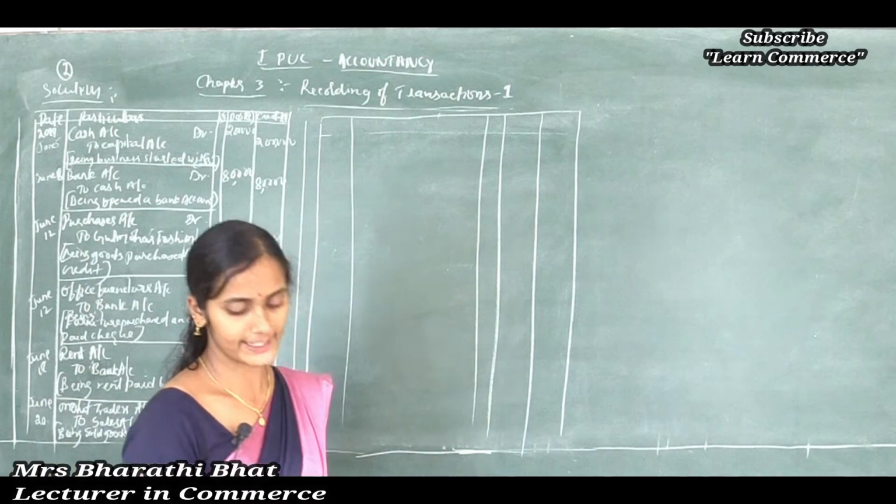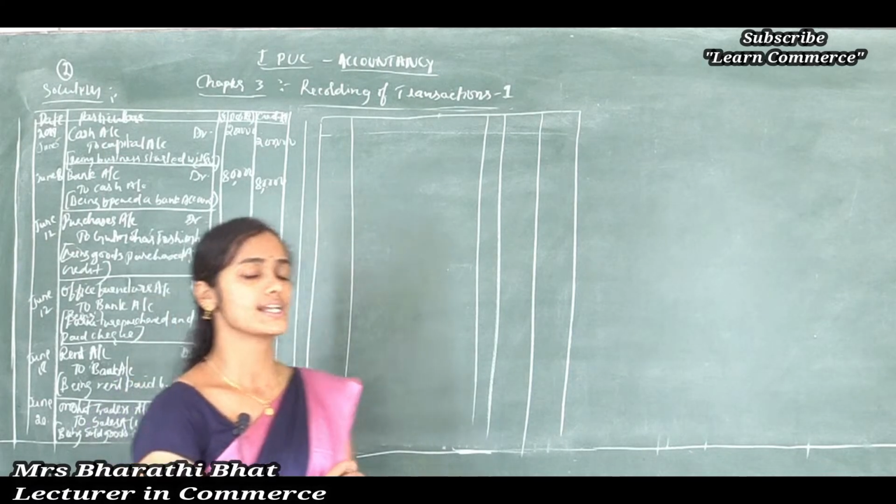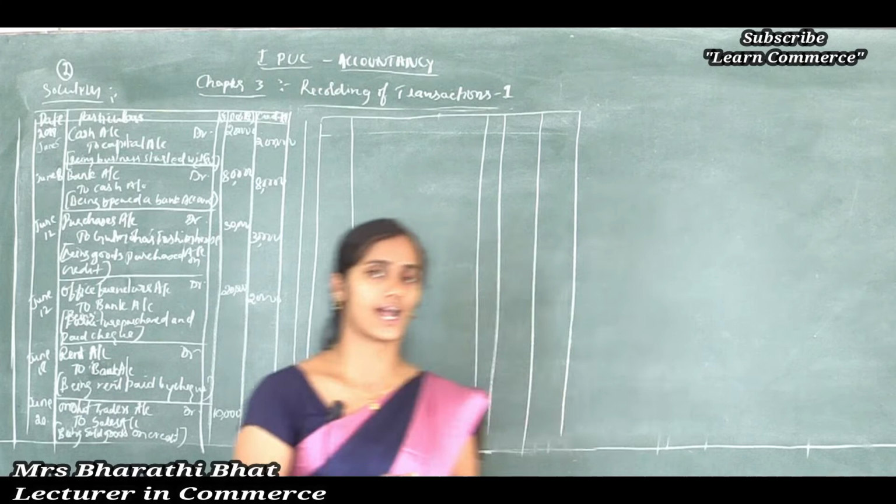Next transaction, cash sale, very simple. Cash and sales account are the two accounts. Sales is revenue, cash is an asset.